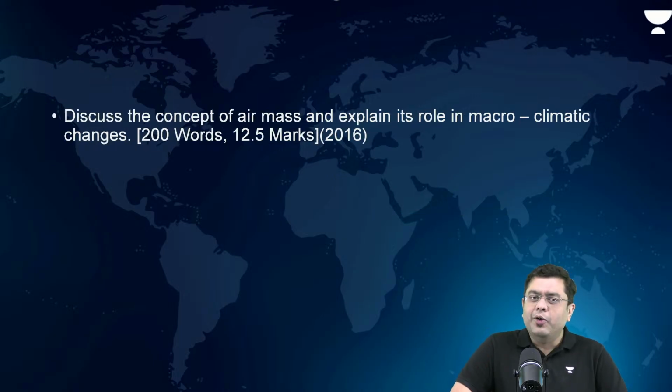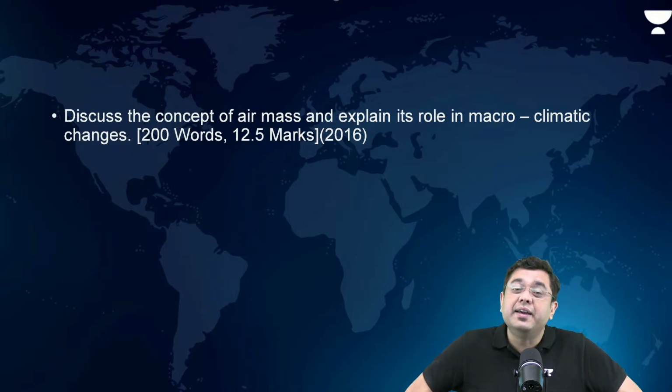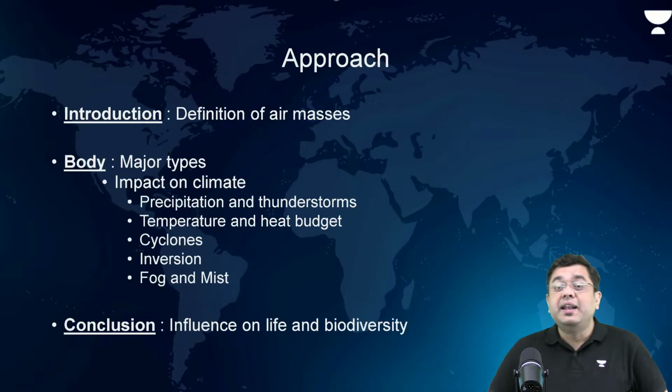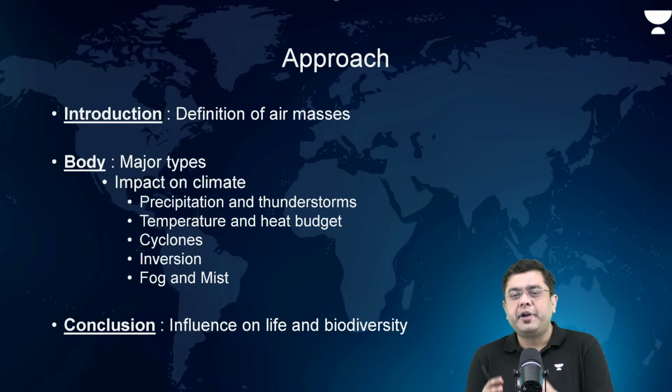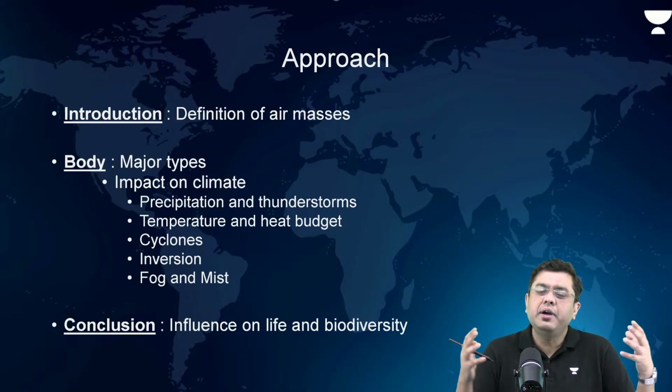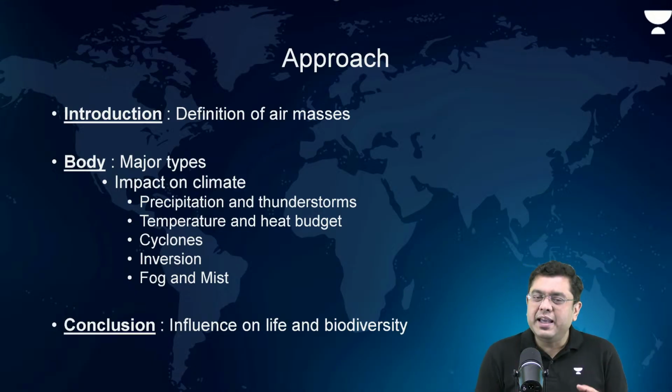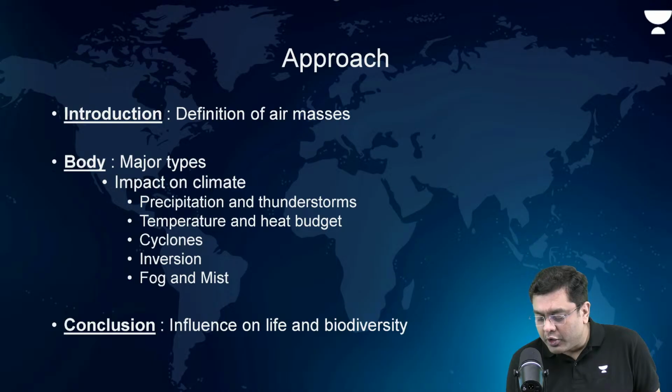Okay. Now, one of the outlier questions: discuss the concept of air mass and explain its role in macroclimatic changes. What do you write? The concept of air mass. What is an air mass? An air mass is a large parcel of air having homogeneous properties of temperature, humidity, pressure, etc., which is spread over a larger area. This air mass gains its properties based upon the surface that it is in contact with. That is where you also very briefly mention the concept of source region.